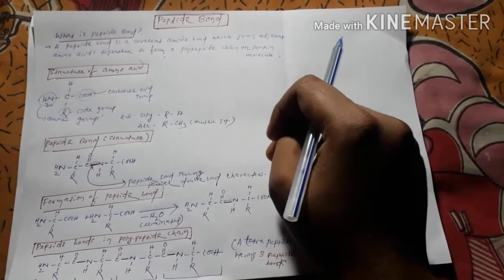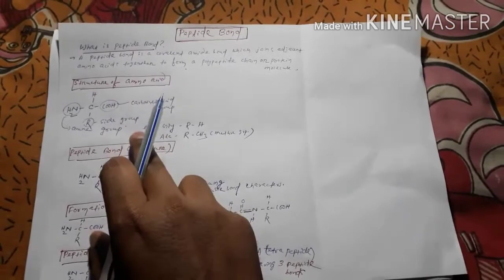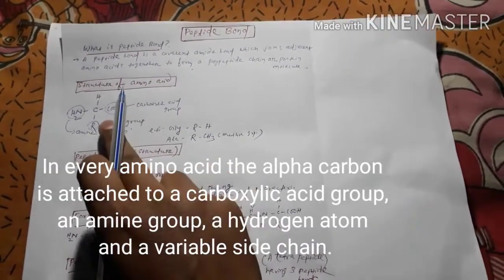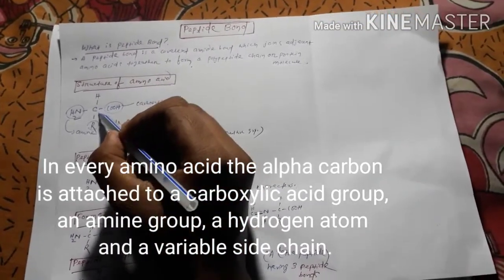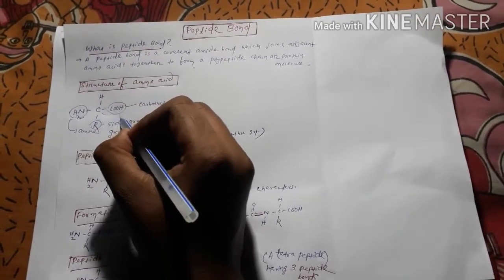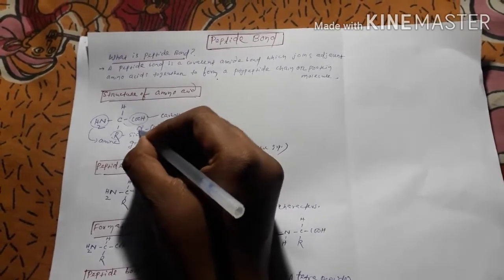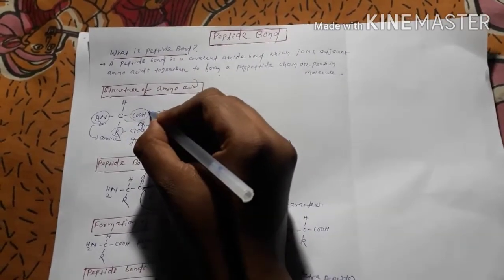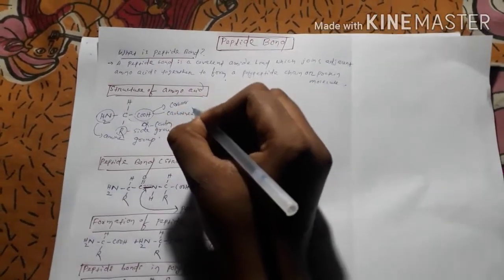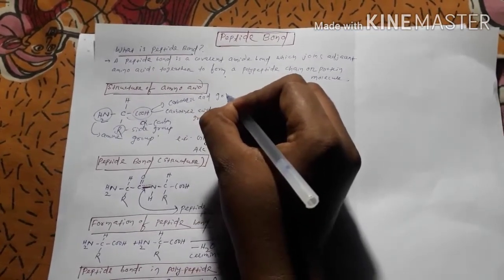After that, let's see the structure of amino acid. This is the general structure of an amino acid. Here we have a carbon molecule in the center. It is called the alpha carbon, and this is the carboxylic acid group.